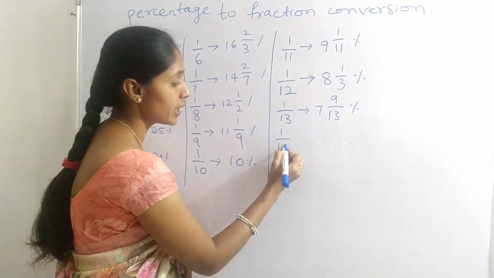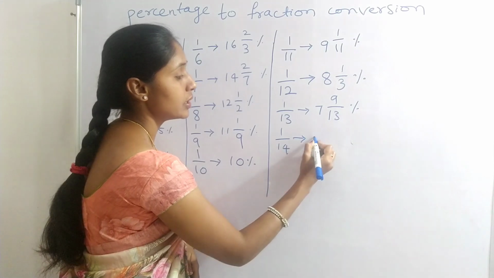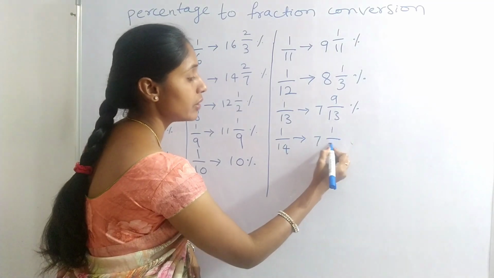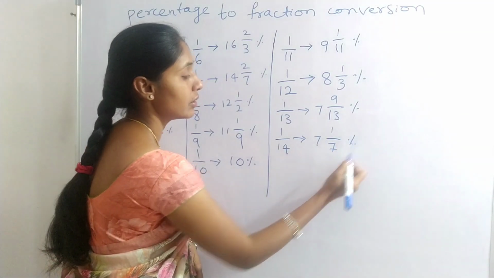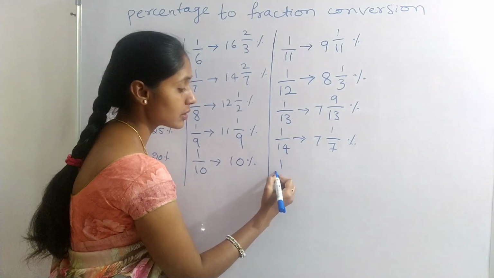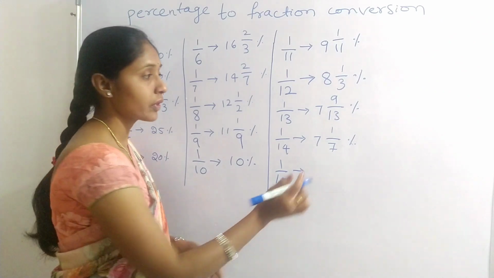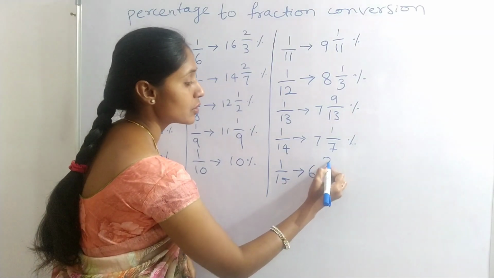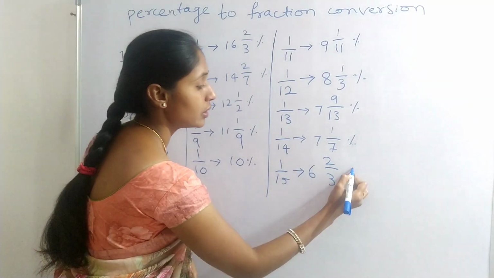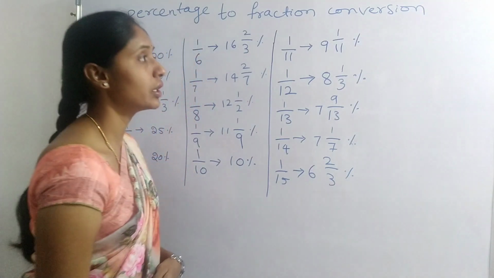1 divided by 14 is 7 1 by 7 percent. Next, 1 divided by 15 is 6 2 by 3 percent.